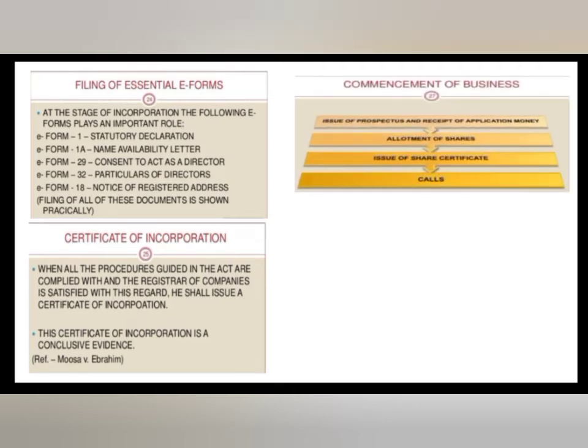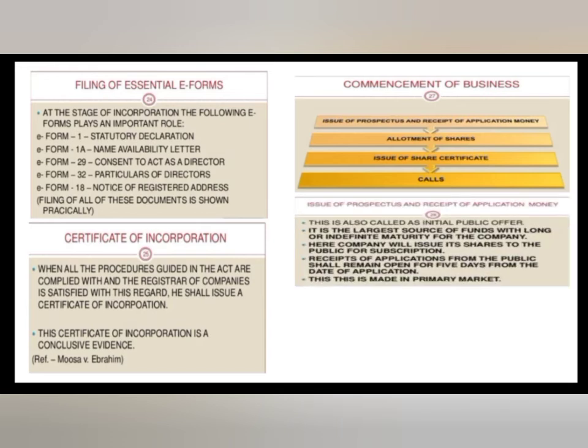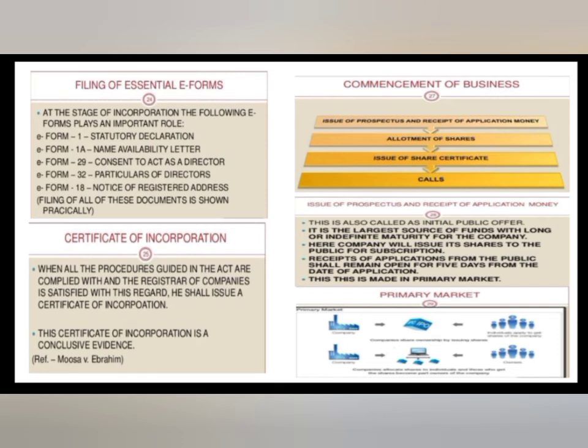Commencement of the business: issue of prospectus and the receipt of application money, allotment of the shares, issue of share certificate, calls. Issue of prospectus and receipt of application money is also called initial public offer. Primary market, it is a model of the primary market.